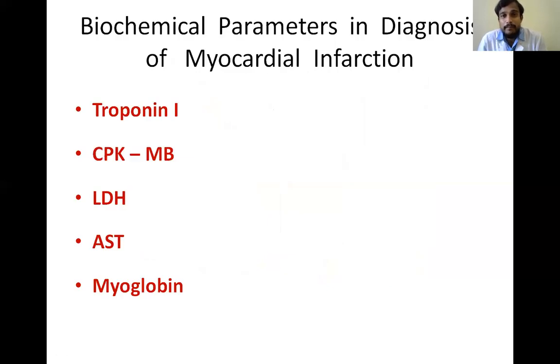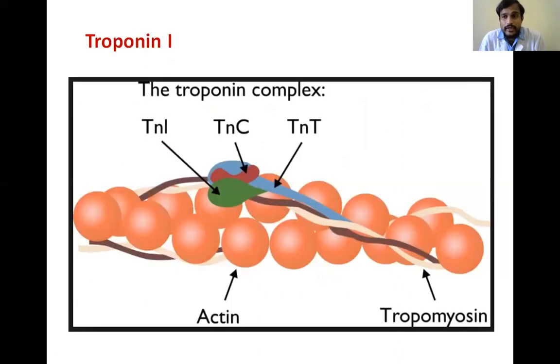So these are the biochemical parameters or cardiac biomarkers for myocardial infarction: troponin I, creatine phosphokinase, lactate dehydrogenase, aspartate transaminase, and myoglobin. These are the cardiac biomarkers. So coming to troponin, we know the muscle contraction in the heart requires actin, tropomyosin, and the troponin complex.